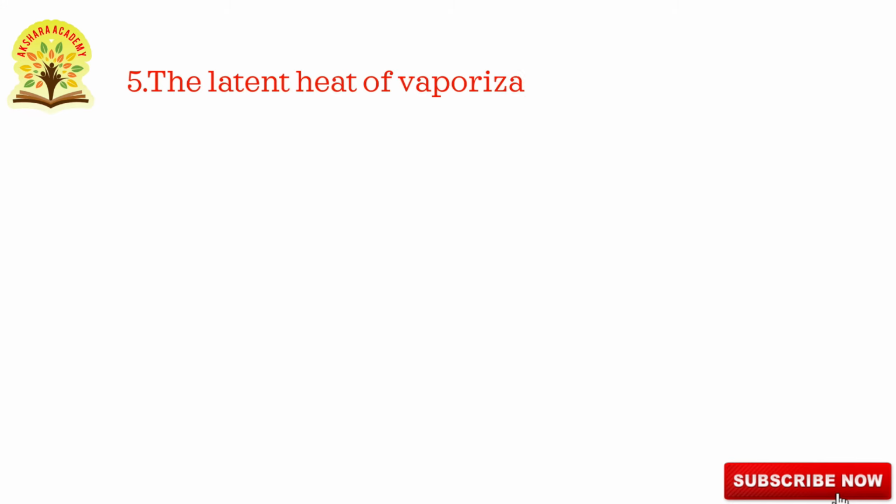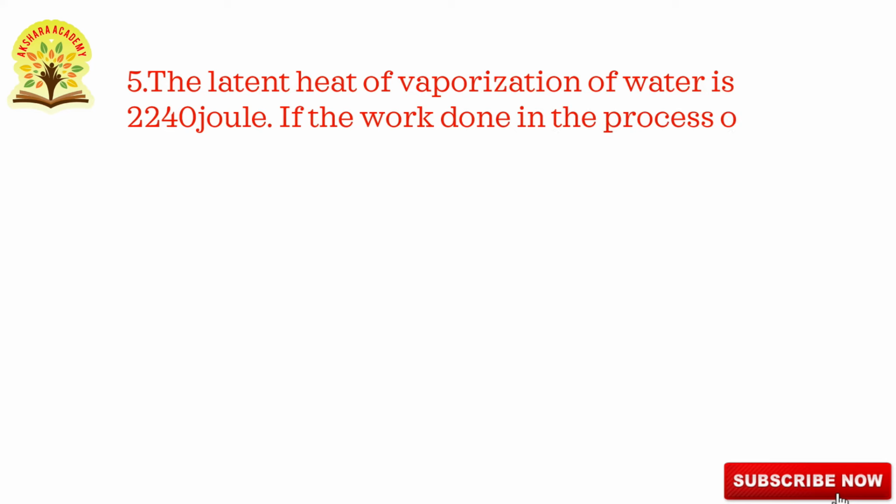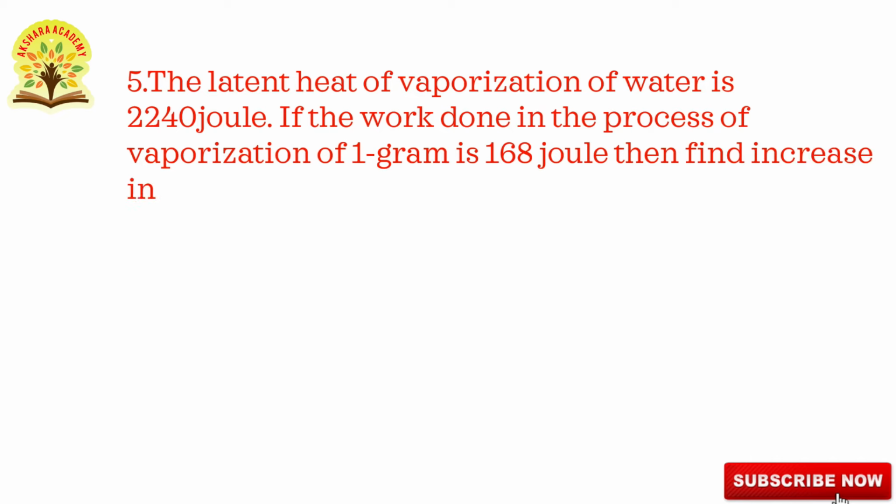The latent heat of vaporization of water is 2240 joules. If the work done in the process of vaporization of 1 gram is 168 joules, then find the increase in internal energy. In this question, they have given the latent heat of evaporation of water as 2240 joules and the work done in the process of evaporation of 1 gram as 168 joules, and we have to find the increase in internal energy.